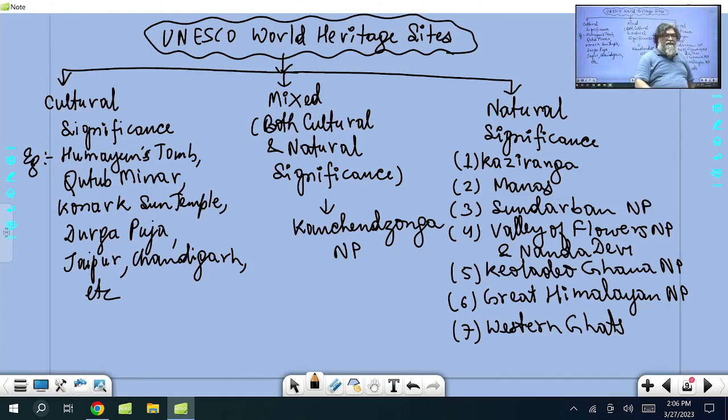Now I'll do the mapping here. I'll take you through the map. These are the natural significant World Heritage Sites that I've written here.